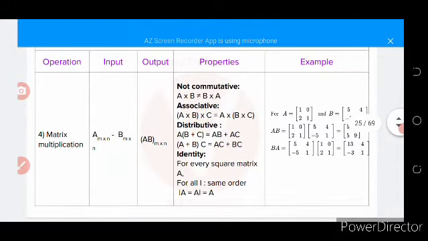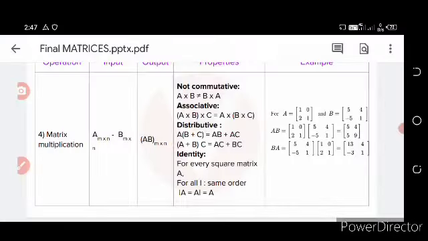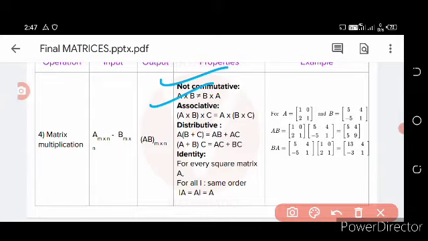Okay, then come to matrix multiplication. A cross B is always not equal to B cross A. Matrix multiplication is not commutative. Multiplication is associative. Matrix multiplication is distributive. Identity: for every square matrix A of the same order, A times I is equal to A. That is the identity matrix. Okay, here A is equal to 1 0 2 1, B is equal to 5 4 minus 5 1.